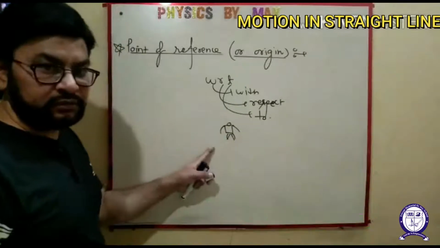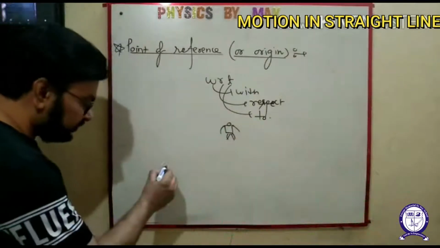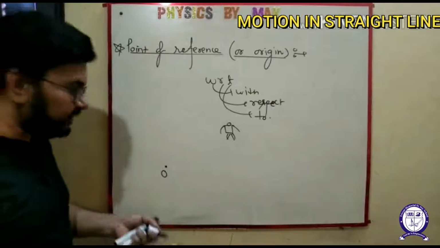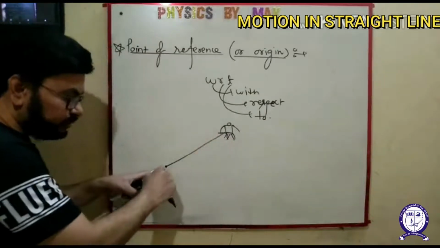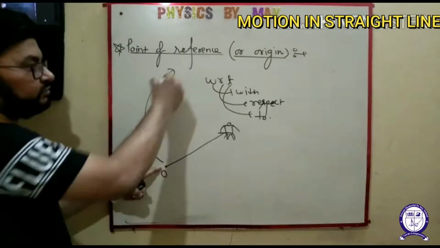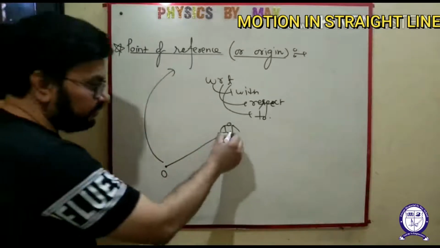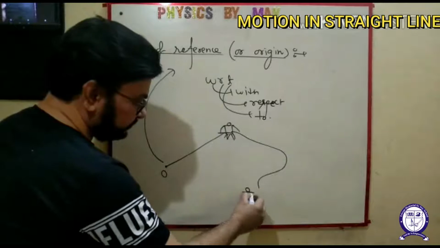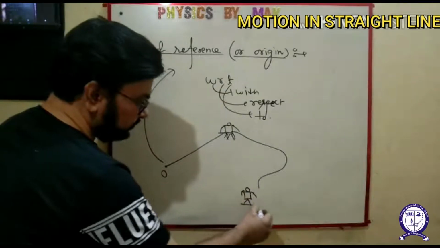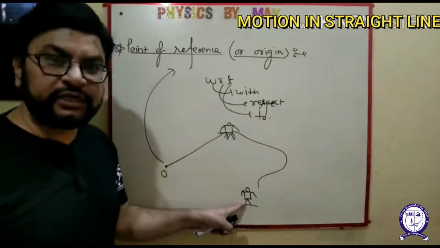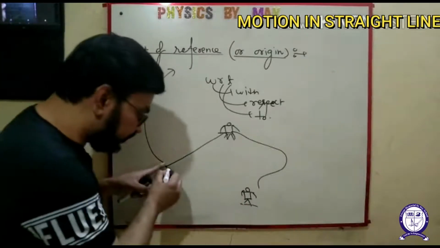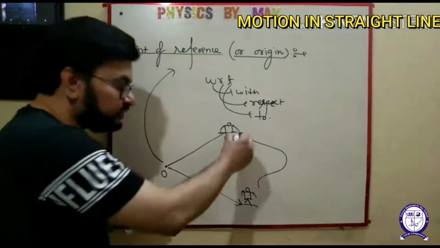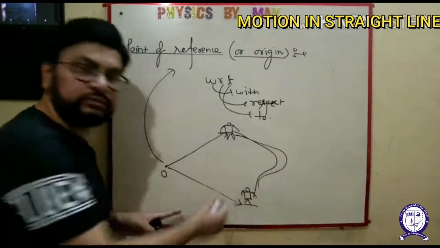Suppose a man is here. How far is he? There must be a point from where you are taking the measurement. This point will be known as the point of reference or origin. If the man is moving and comes here, now his position has changed with respect to origin, because he has moved.